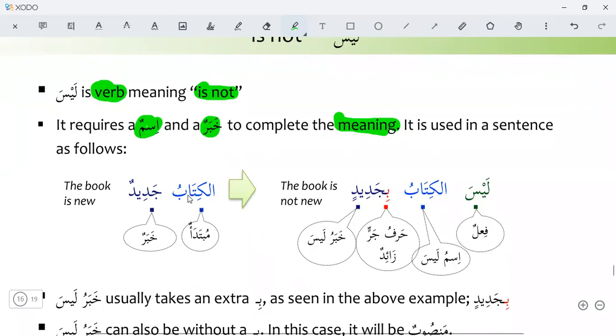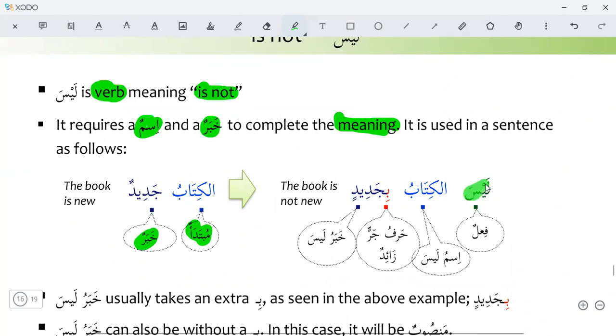Al kitabu jadidun. The book is new. Al kitabu is mubtada. Jadidun is khabar. Now we will use laisa. Laisal kitabu bi jadidin. The book is not new. The book is not new.